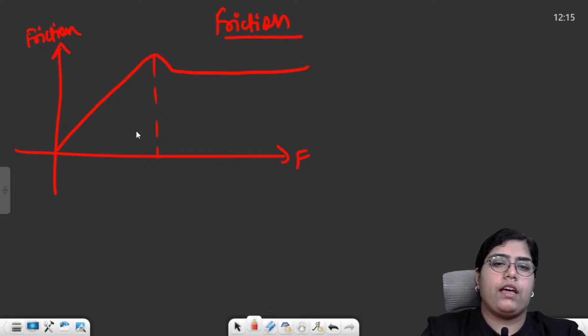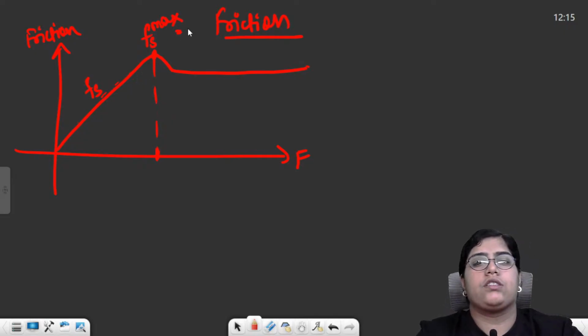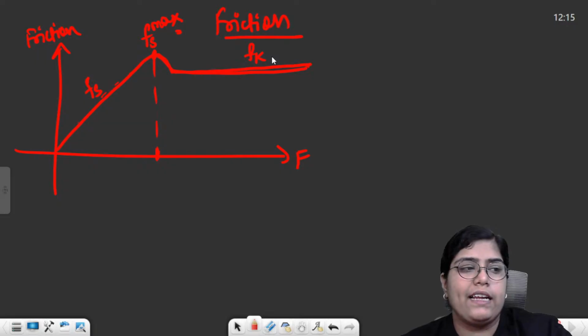Till here we have static friction. The value of static friction keeps on increasing till a point. Then this becomes maximum. This is the maximum value. The maximum value of static friction is limiting friction. Then this value reduces and settles to a constant value. This is kinetic friction. Kinetic friction acts when the particle is actually moving.